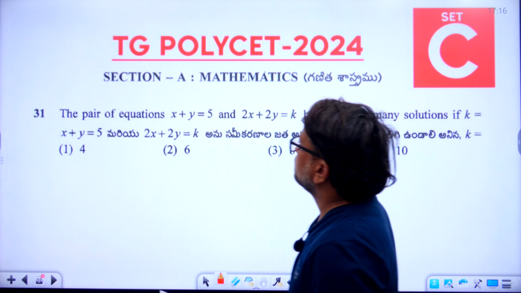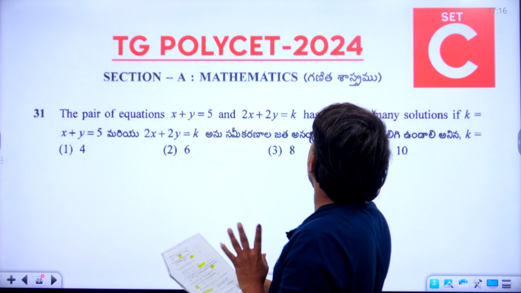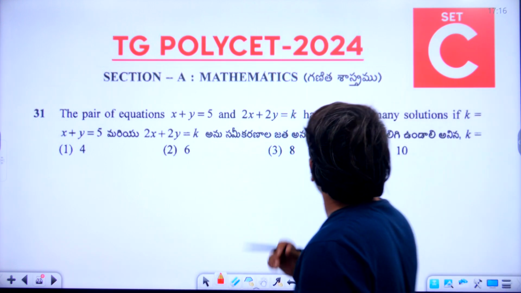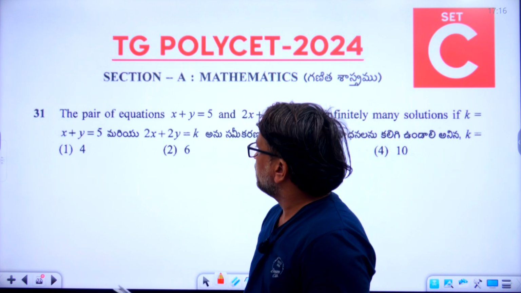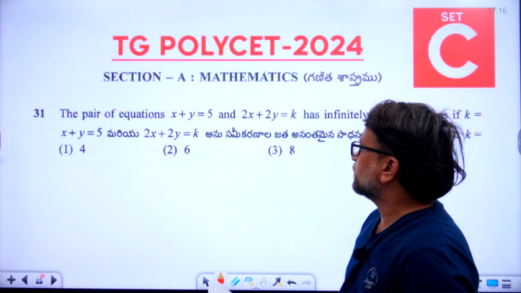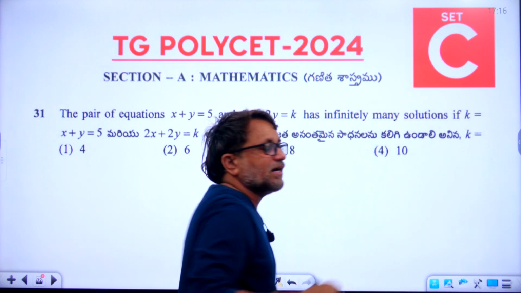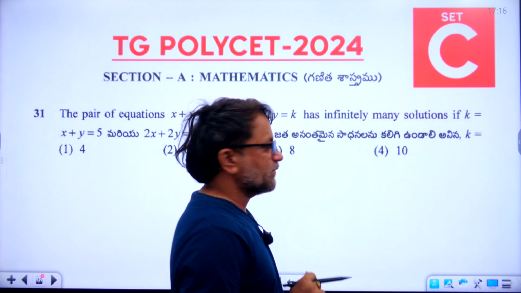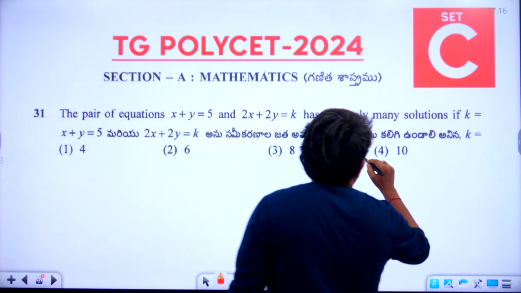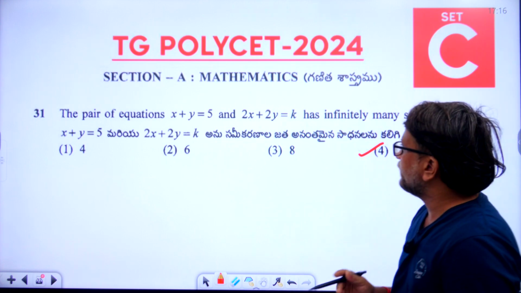Now 31. The pair of equations x + y = 5 and 2x + 2y = k has infinitely many solutions if k is equal to. So the 31st, x + y = 5 and 2x + 2y = k, the pair of equations should have infinitely many solutions, then k is equal to. So the 31st right answer is 4. 10 is the right answer. 10. So the fourth option is the right answer.